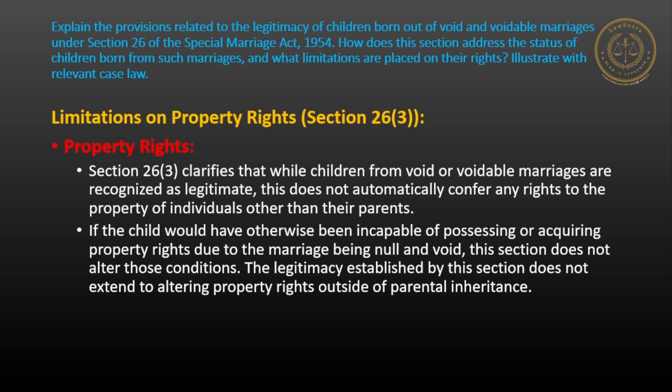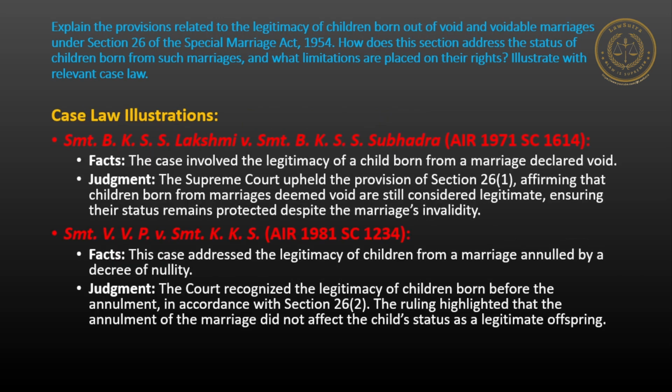Limitations on property rights, Section 26, subsection 3. Property rights: Section 26, subsection 3 clarifies that while children from void or voidable marriages are recognized as legitimate, this does not automatically confer any right to the property of individuals other than their parents. If the child would have otherwise been incapable of possessing or acquiring property rights due to the marriage being null and void, this section does not alter those conditions. The legitimacy established by this section does not extend to altering property rights outside the parental inheritance.